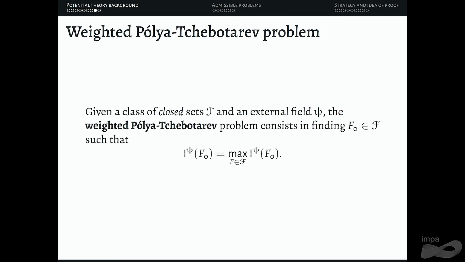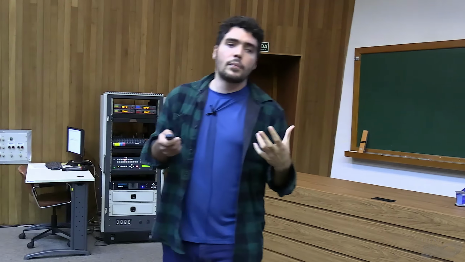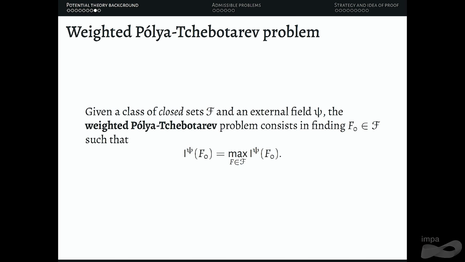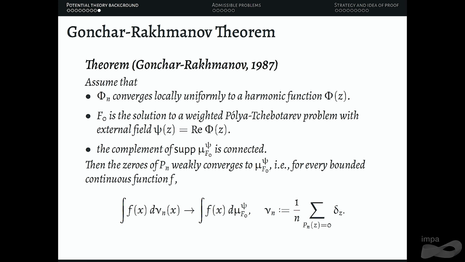But now, since we are introducing an external field, we can actually consider more general sets. You don't need it to be compact, because in the presence of an external field, you may have finite energy even for unbounded sets. So now we have a class of closed sets and an external field, and our task is to find a maximization on this class. Well, going back to the orthogonal polynomials motivation, there is this theorem by Gonchar-Rakhmanov in '87